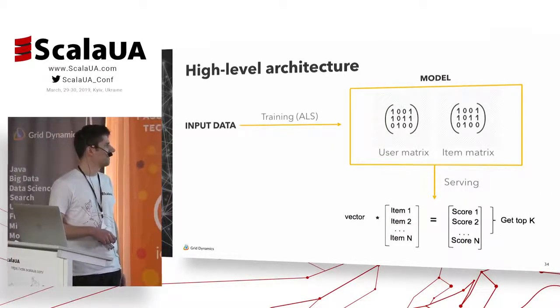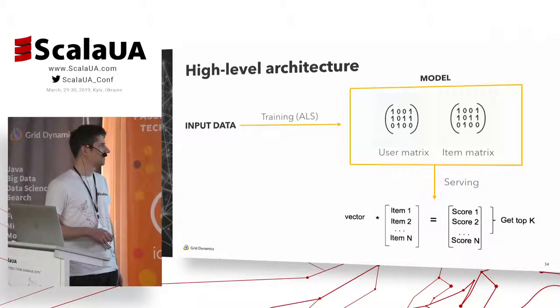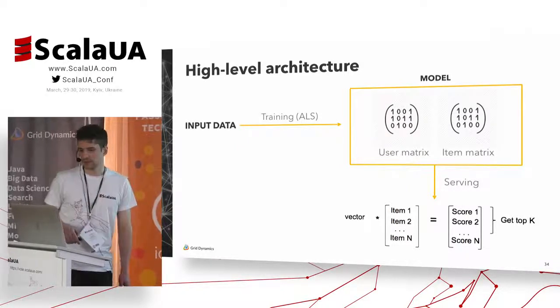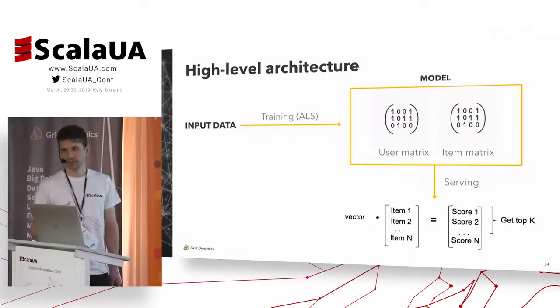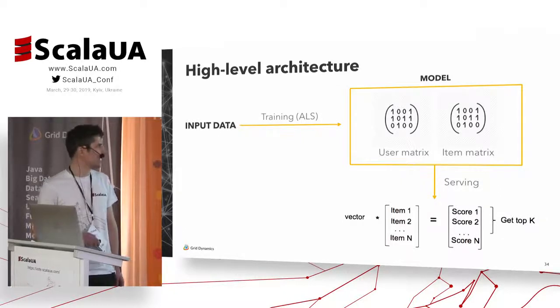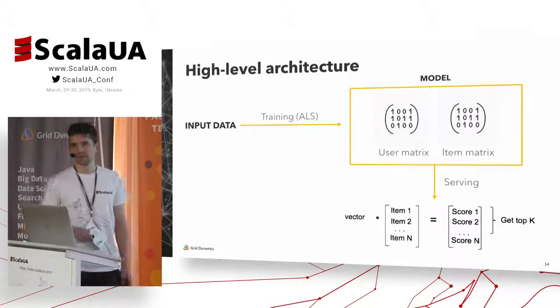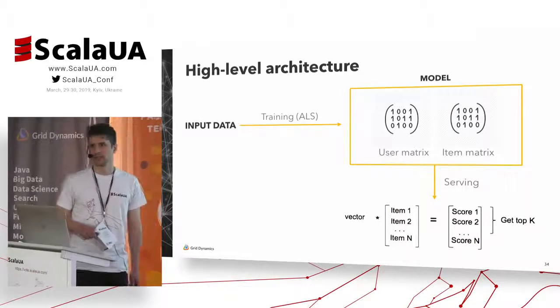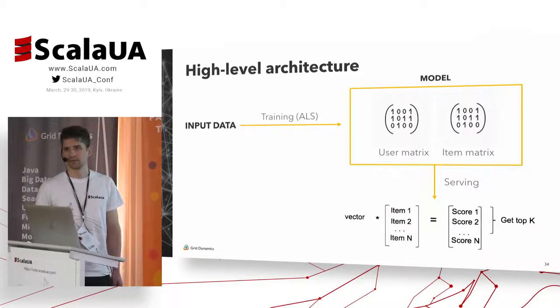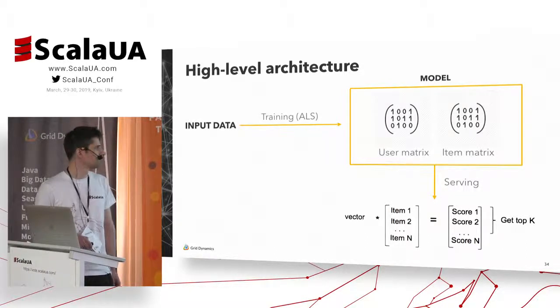Then we need to multiply the vector by the whole item matrix, because we want to understand how the user or item corresponds to any other items. And after that, we want to get the top 10 values from the result of the multiplication, because from a business perspective, you don't need a lot of recommendations, just 10, 5, or 15 would be enough.